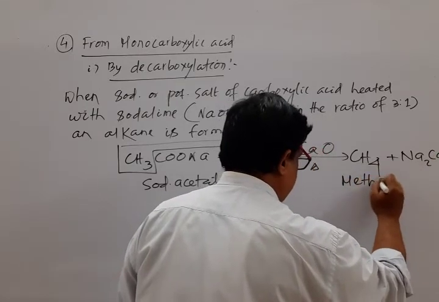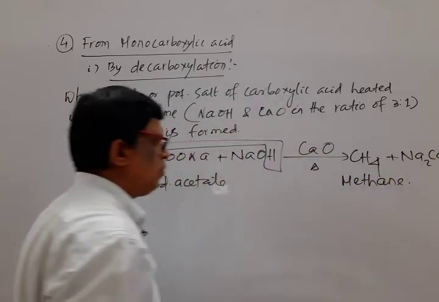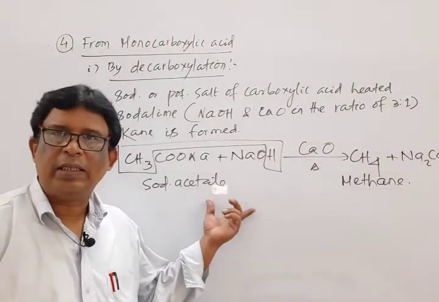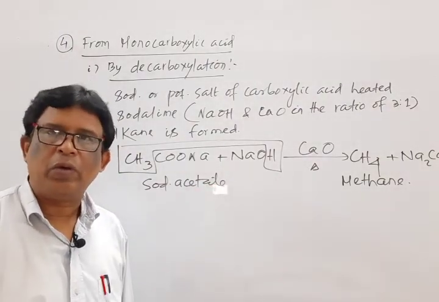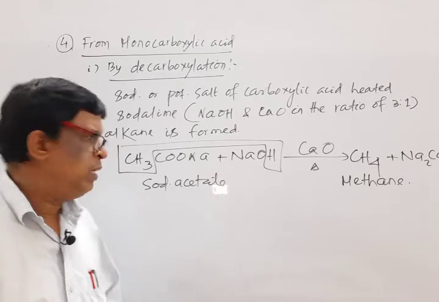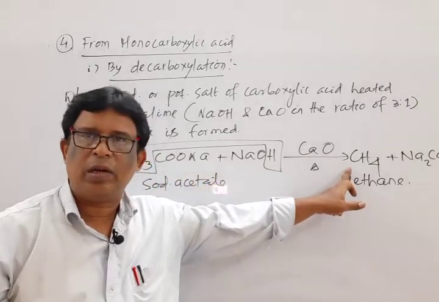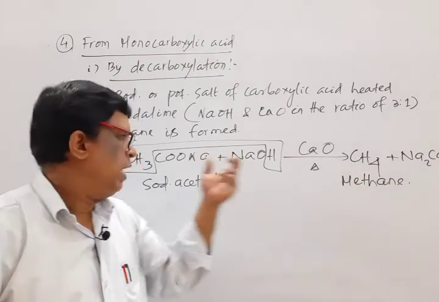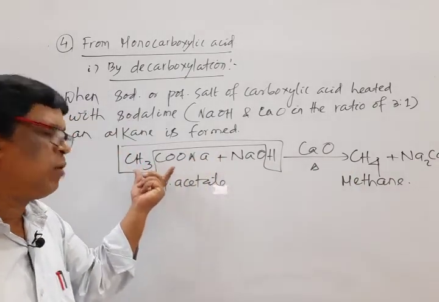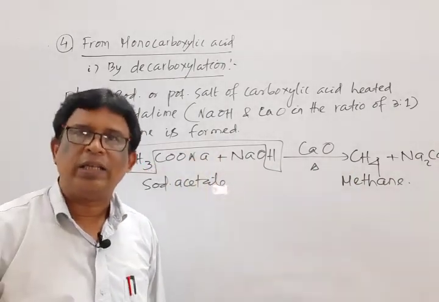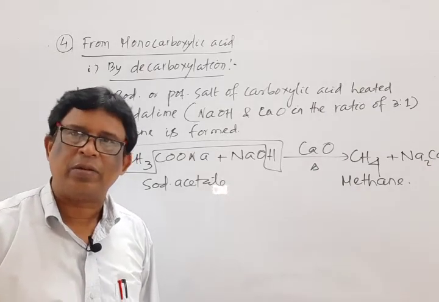Its name is methane. Mark that one important thing, that this reaction is very much important for degradation. Means in the parent there are 2 carbon atoms, in the daughter there is 1 carbon atom. That's known as removal of carbon dioxide from carboxylic acid. It is known as a decarboxylation reaction.